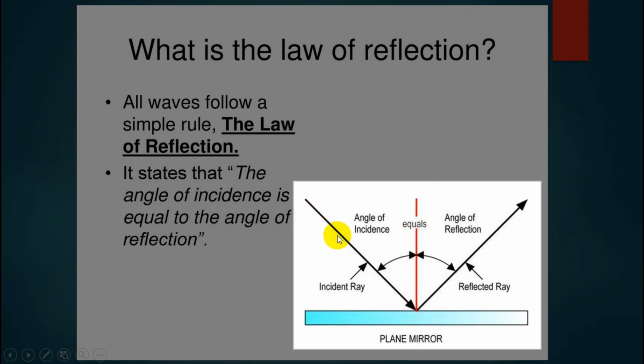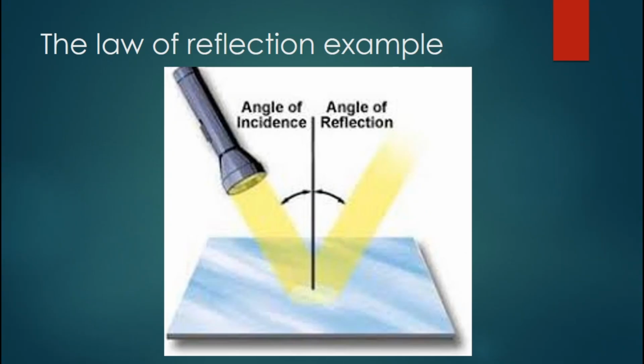It means if the angle of incidence is, for example, 30 degrees, the angle of reflection is also 30 degrees, with the condition of a plane mirror. It must be a flat plane mirror. How about 40 degrees? If the angle of incidence is 40 degrees, what will happen to the angle of reflection? Of course, it is also 40 degrees. You can see this.